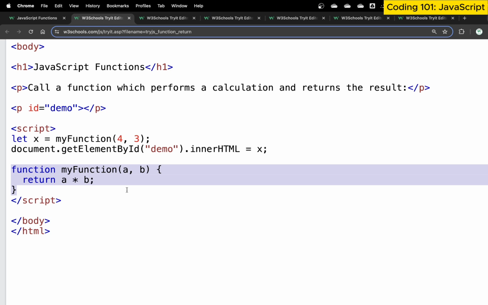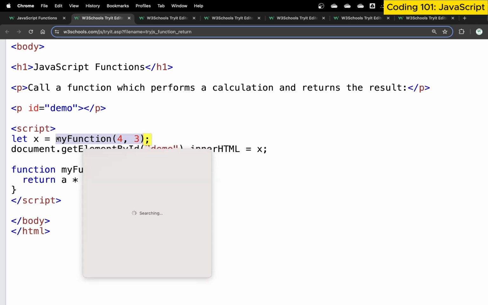Then what we do is we use the same thing here. So we say my function, we call this function. This is function calling. We say call this function and pass it these two values. So when these values are passed and this function gets executed, it will multiply these two values and return an answer. When it returns an answer, we need to receive that answer as well. So we have received an answer and printed it in X.